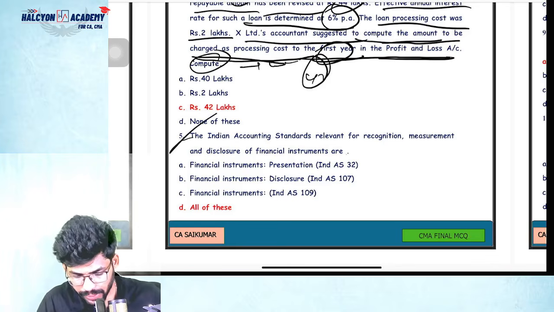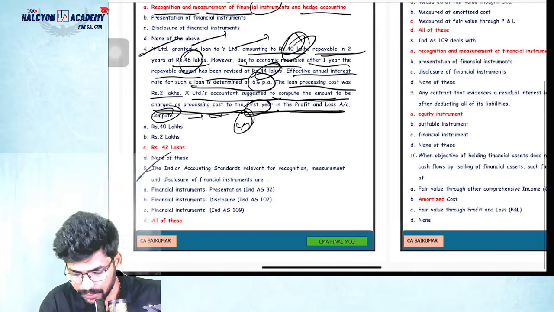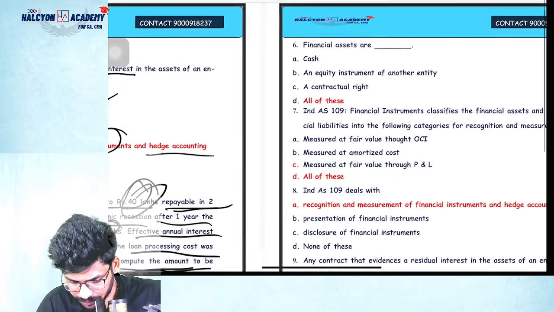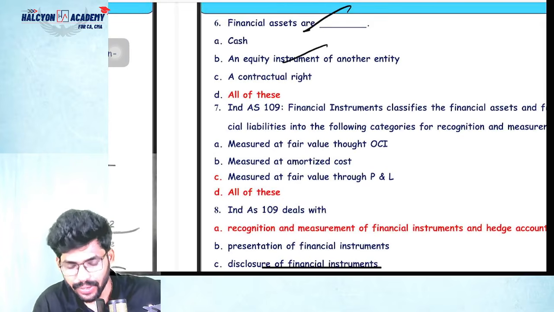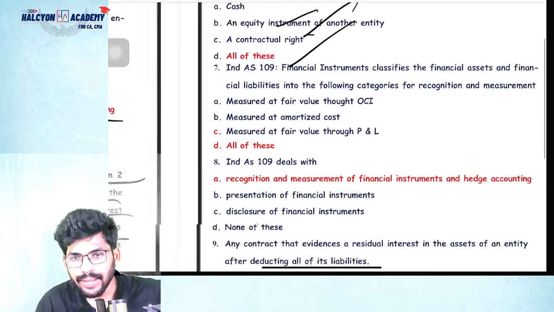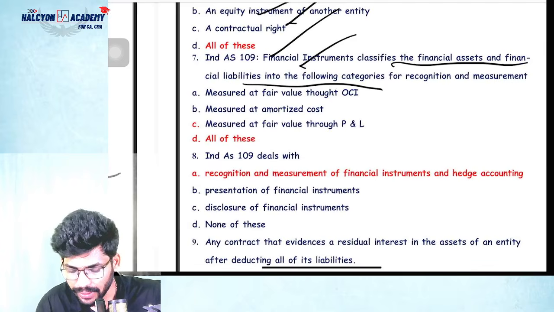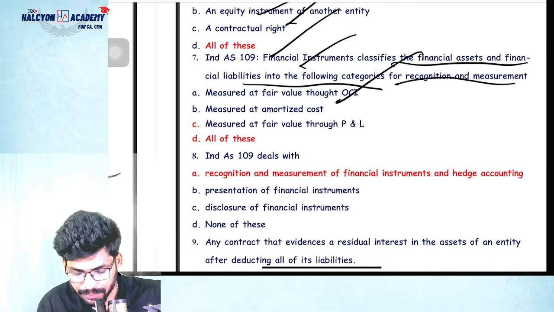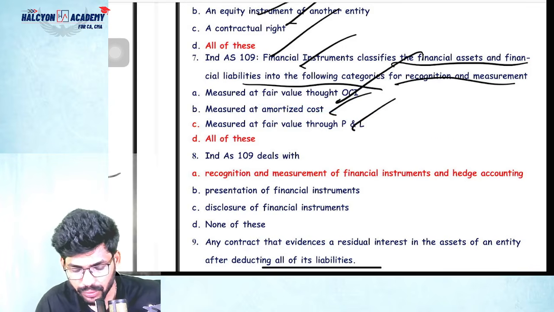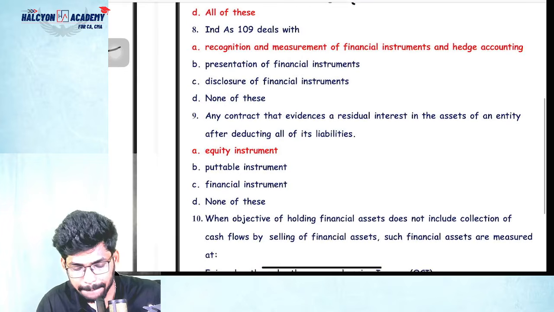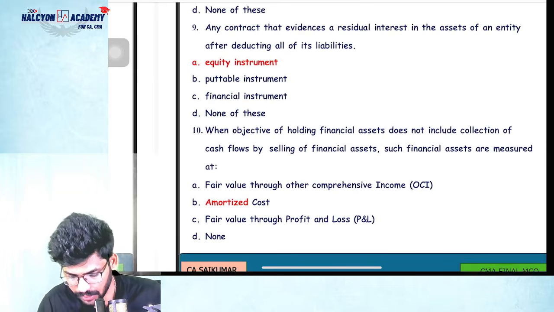Okay. So again, same question. Next, financial assets are cash, equity instrument of another entity, a contractual right. Yes, all of these. Next, in Ind AS 109, classify the financial assets and financial liabilities into the following categories for recognition and measurement. Just now we have seen fair value through OCI, amortized cost, fair value through P&L. In this one, similar repeated questions, guys.